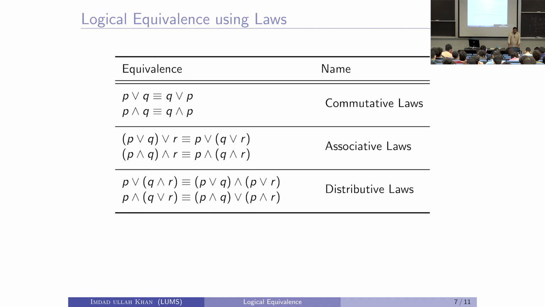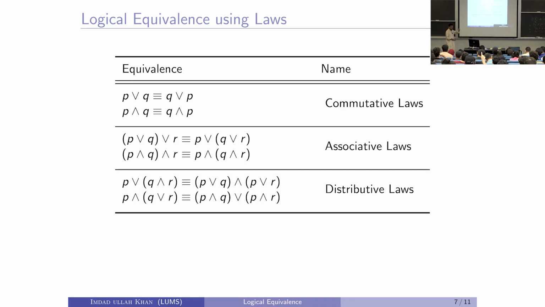P or (Q and R) is equal to (P or Q) and (P or R), and P and (Q or R) is equal to (P and Q) or (P and R). So disjunction distributes over conjunction, and conjunction distributes over disjunction.